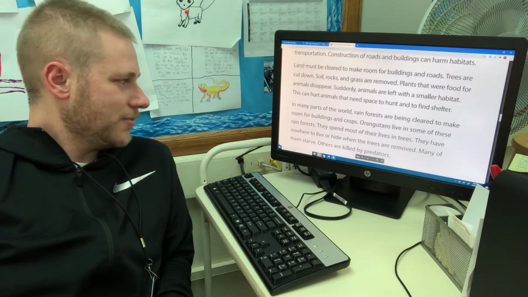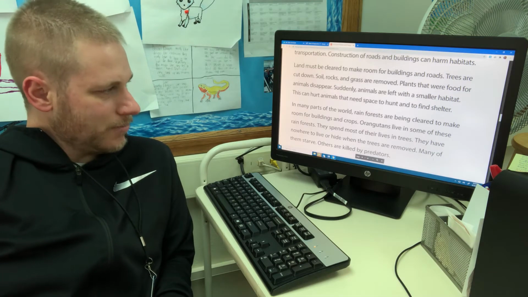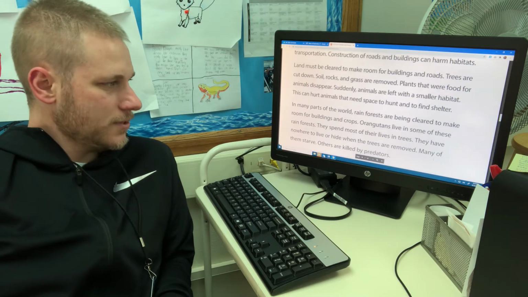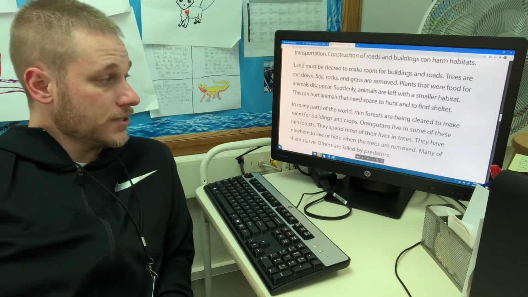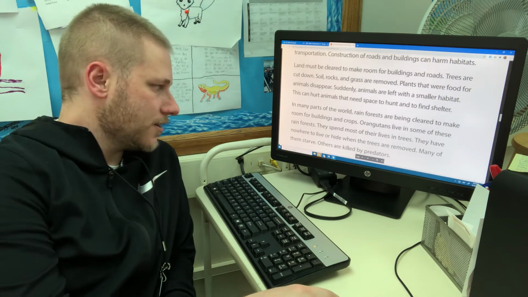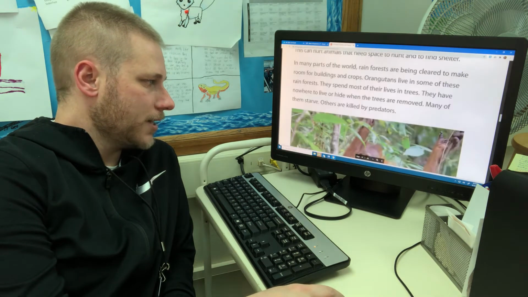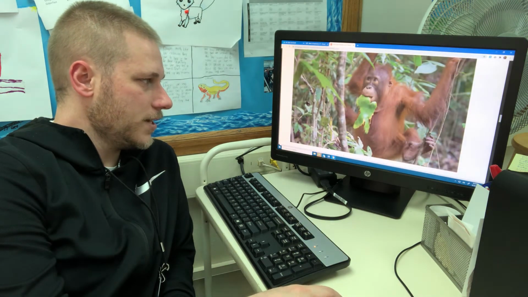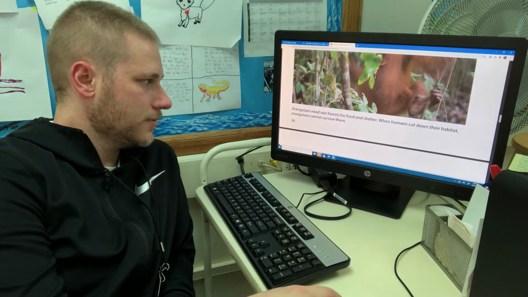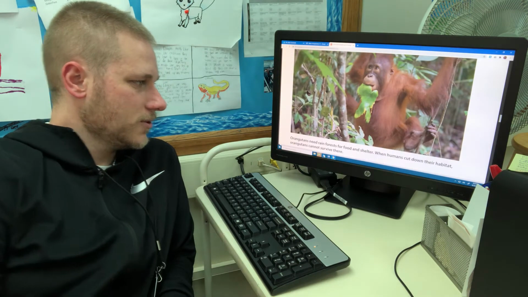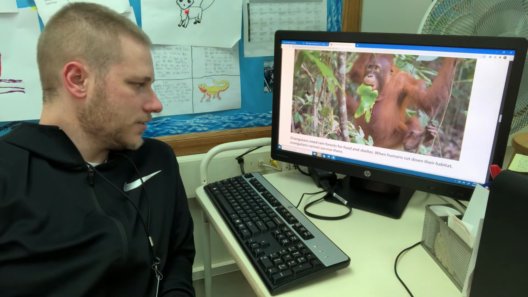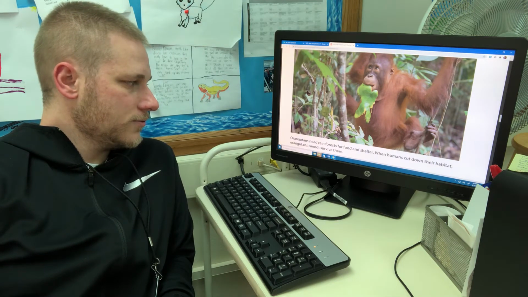Orangutans live in some of these rainforests. They spend most of their lives in trees. Many have nowhere to live or hide when the trees are removed. Many of them starve. Others are killed by predators. Orangutans, they're cute. They need rainforests for food and shelter. When humans cut down their habitats, orangutans cannot survive there.